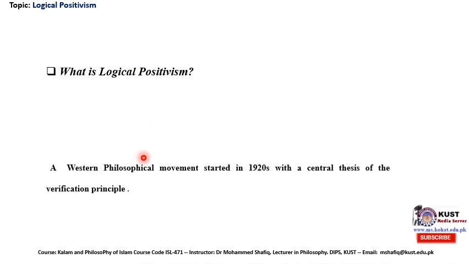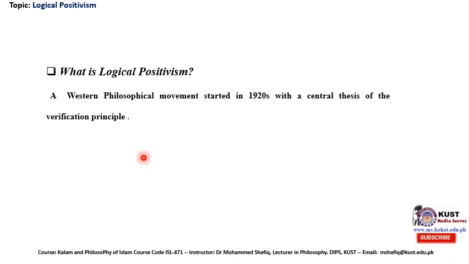Now, what is logical positivism? Students, logical positivism is a Western philosophical movement that started in the 1920s, with the central thesis of the verification principle. A group of philosophers and scientists started that movement, which lasted till 1936.